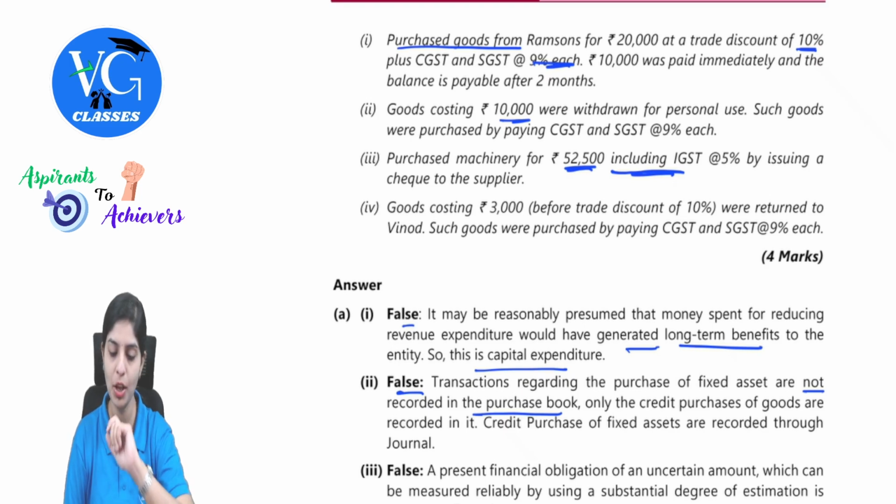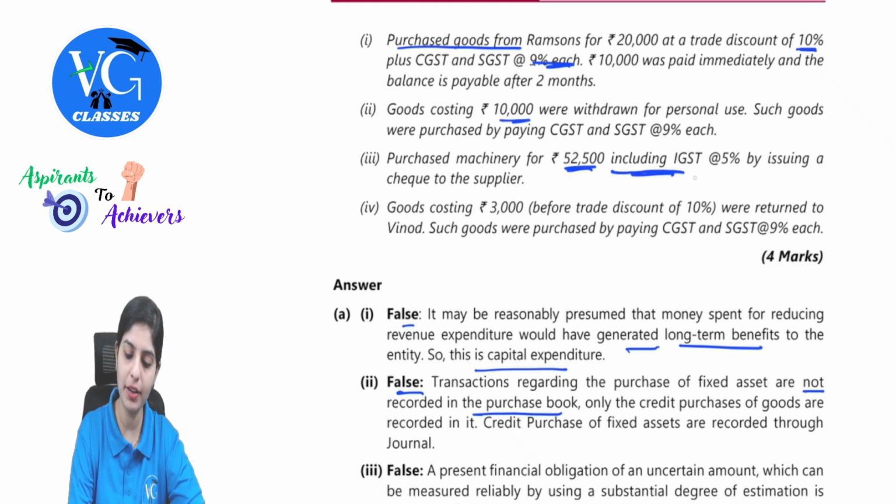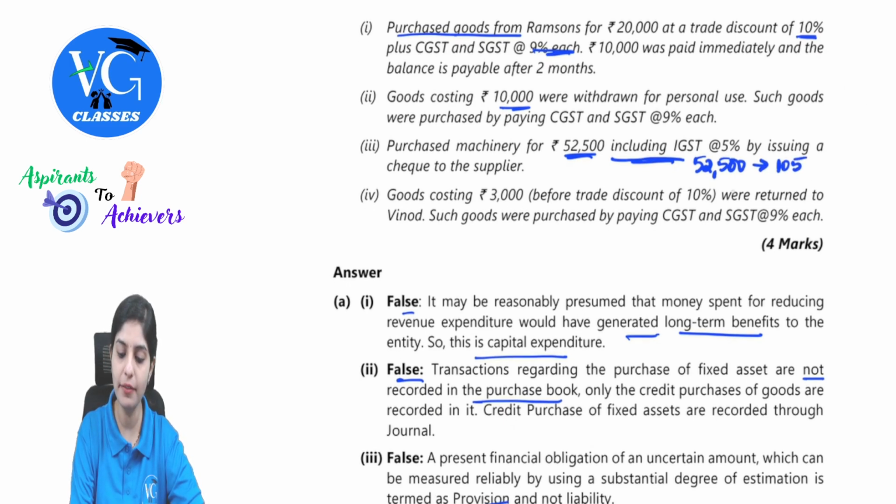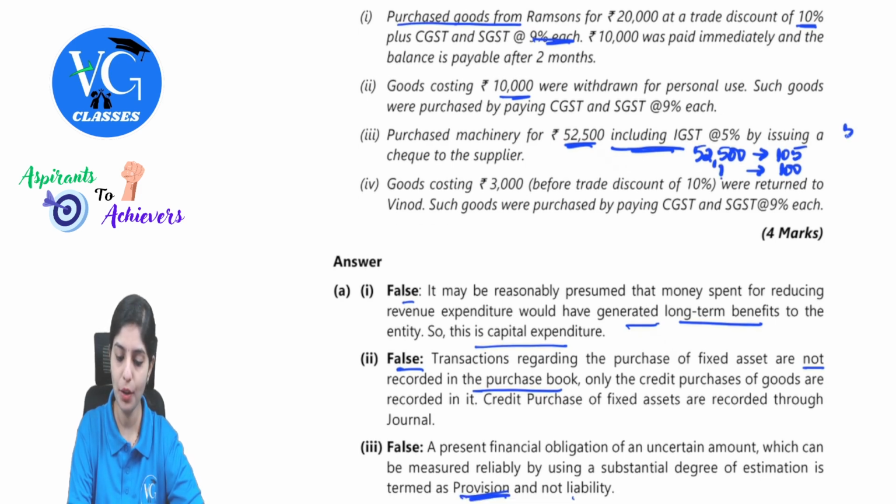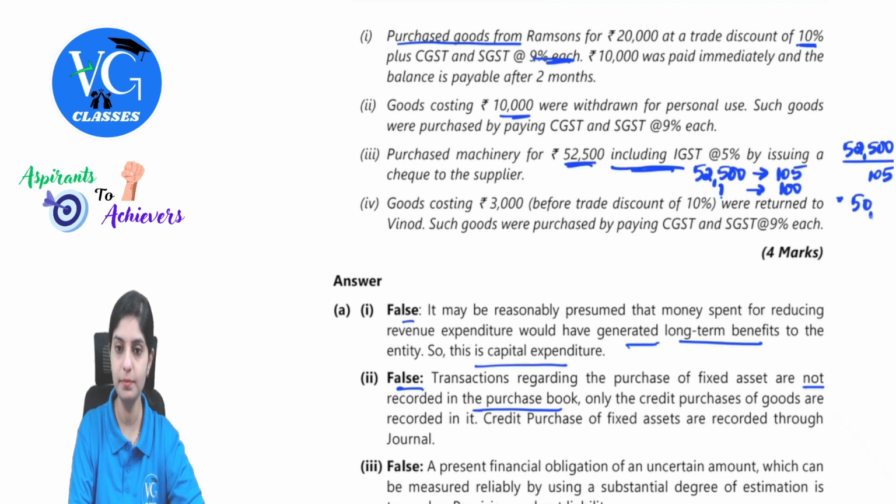This is nothing but the total. So how to calculate this? 52,500, if you observe, is representing 100 rupees plus 5% on this, so this is 105. I want the value for 100 because I want the gross value. How to find this out? 52,500 into 100 divided by 105, which is nothing but 50,000. This is 50,000 and the GST rate which is given is 5%. So 50,000 into 5% is again 2,500.